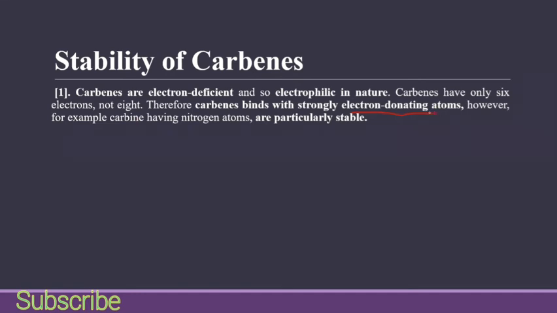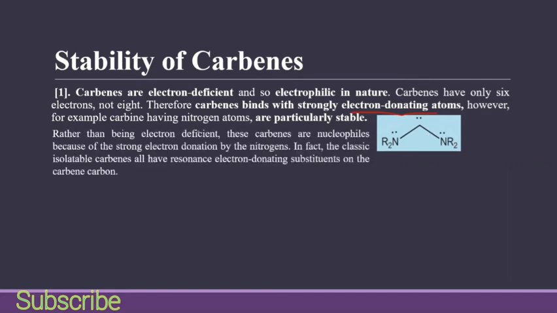However, for example, carbenes having nitrogen atoms are particularly stable. So if we have nitrogen at both ends of a carbene, it is more stable. Rather than being electron deficient, these carbenes are nucleophilic because of strong electron donation by nitrogen. So nitrogen can donate its lone pair to this carbene, and it has more resonance structures and is more stable.